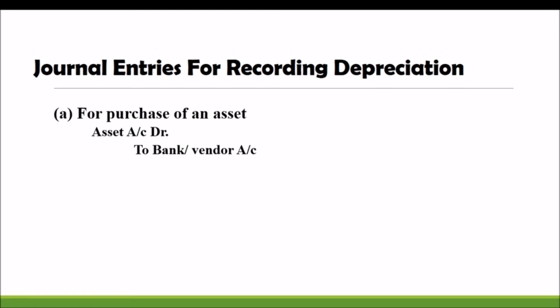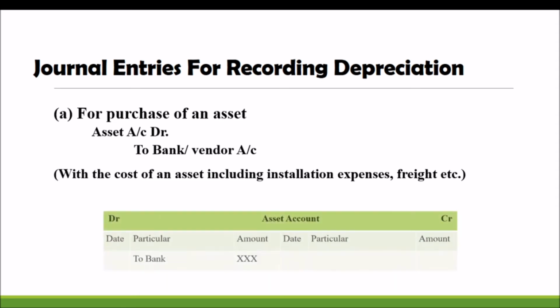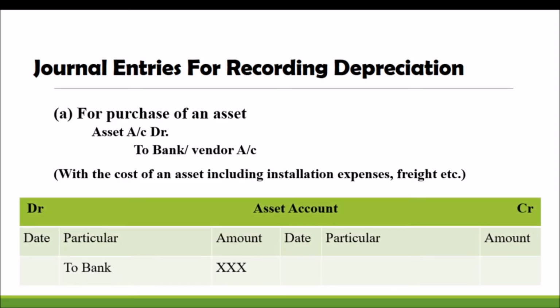Asset account debtor to vendor or creditor. Remember the journal entry, and the narration we have to write with the cost of an asset including installation expense, freight, everything. We have to write the value. So my dear students, that is the first entry, and how we have to record it in the asset account.